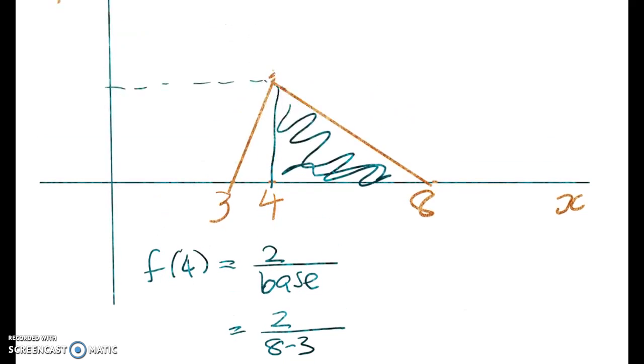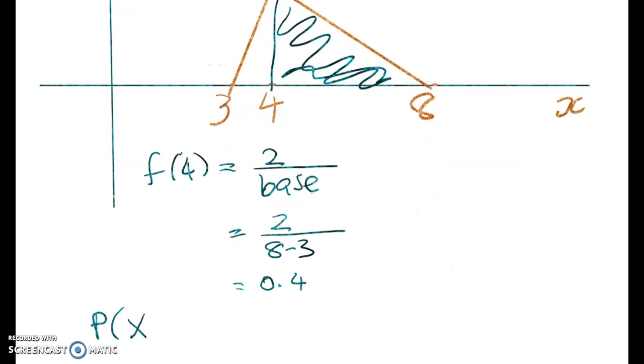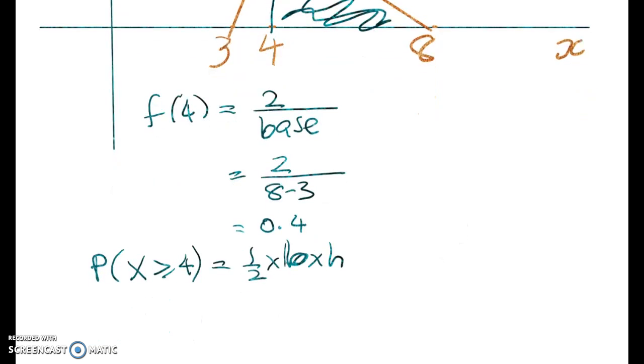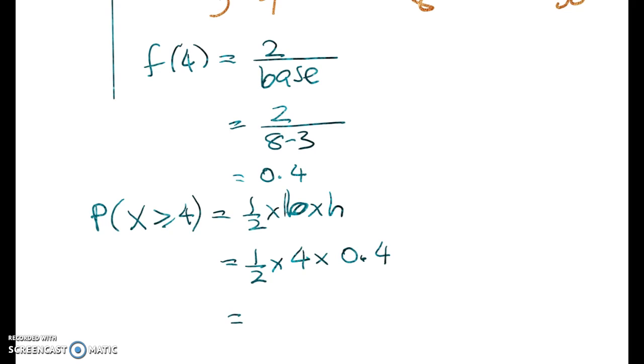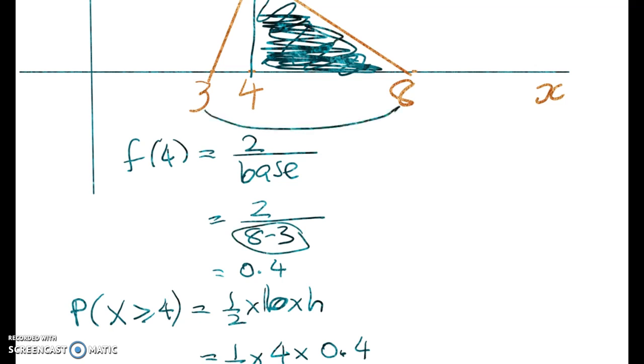So we can put that on now. That gives me the probability that x is greater than or equal to 4 is equal to half the base, times the height, which is a half, times, so my base for this triangle is going to be 4, 8 take away 4, times 0.4. That works out to be 0.8. So that's the first question, right? So this 4 in here is the base of this triangle that we're trying to find now, right? The first base that I used was that whole thing there. So that's the first bit.